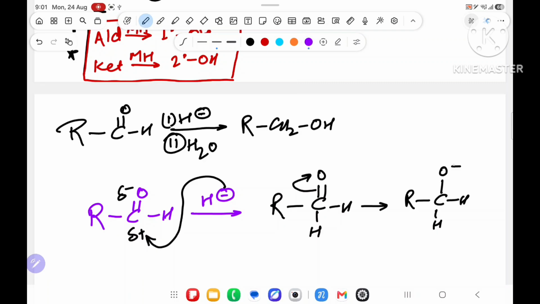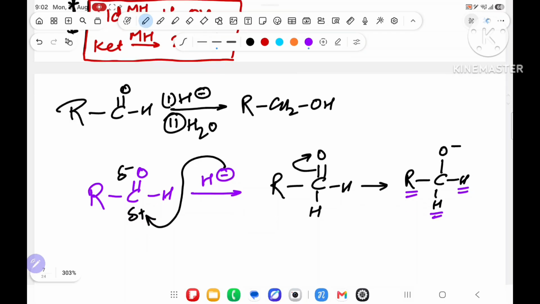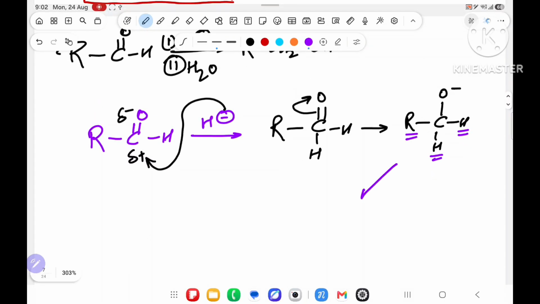O minus says, no, I want to return back, give me some space. So this H will say, no, I am not a leaving group. This H says, I am also not a leaving group. This R says, no, I am totally not a leaving group. So this O minus is totally worried. At that time, H2O or NH4Cl will come.